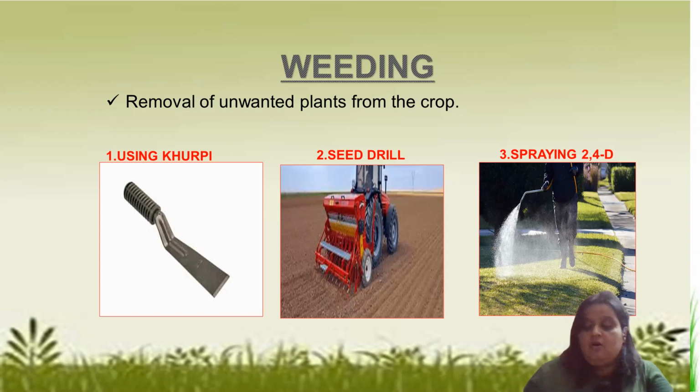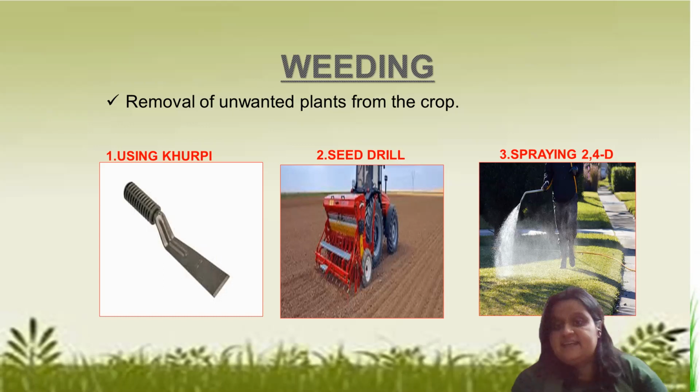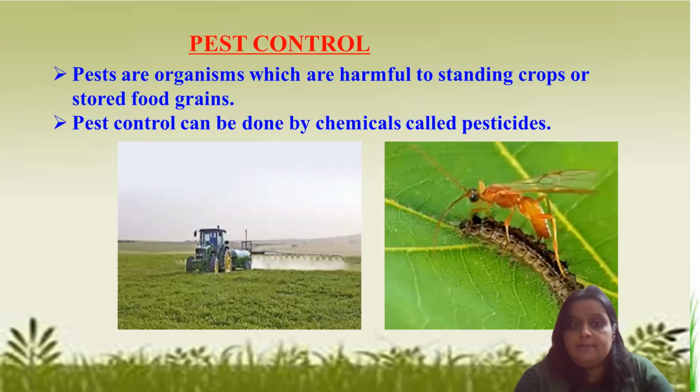This is an example of a weedicide. This weedicide is a chemical which is sprayed on the crop to kill the weeds, not to harm the crops. So these are some techniques for how to remove unwanted plants.